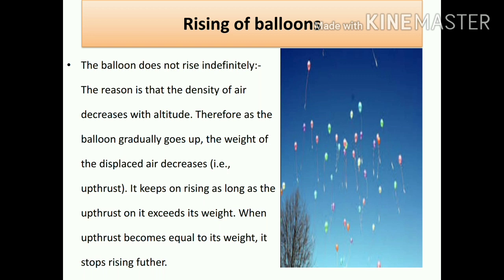It keeps on rising. Up till when will it go up? As long as the upthrust on it exceeds its weight. Up till when the upthrust is more than the weight of the balloon. As soon as the upthrust provided by the surrounding air becomes equal to the weight of the balloon, it will stop rising over there only.